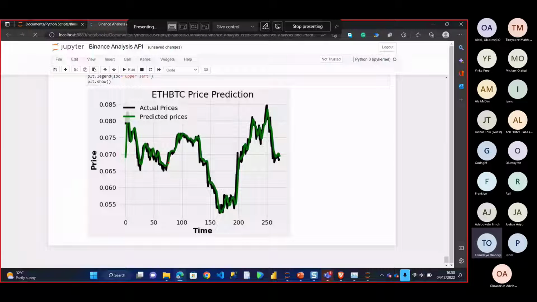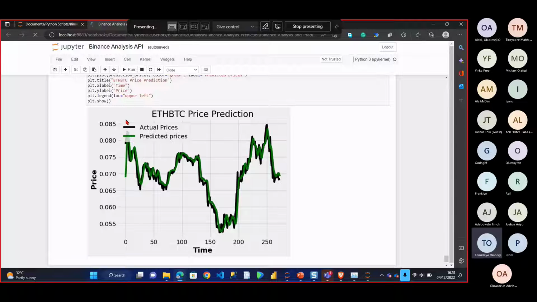But I'm not predicting for the future. I didn't do any future prediction. Remember, I did only historical prediction, what it has predicted before, to confirm if the model is predicting the right thing. Future prediction is actually very tricky, because cryptocurrency is very, very volatile. I won't advise you to do prediction for cryptocurrency data. Just a single statement can affect the whole prediction and you might lose money. So I don't advise people doing future prediction. If you are very comfortable with that, you can do it at your leisure. So this is the end goal, just to make a prediction. I'll just show you what I was trying to achieve at the end of the session.